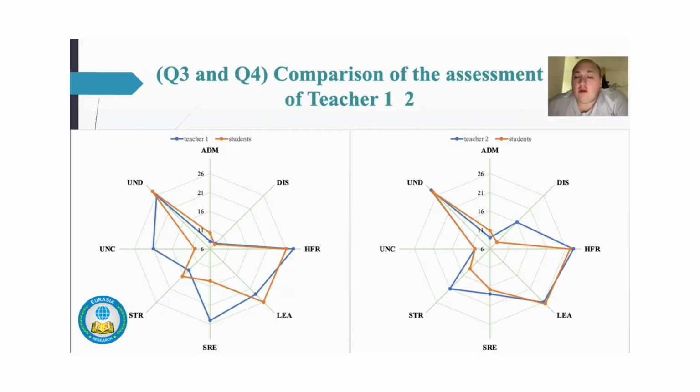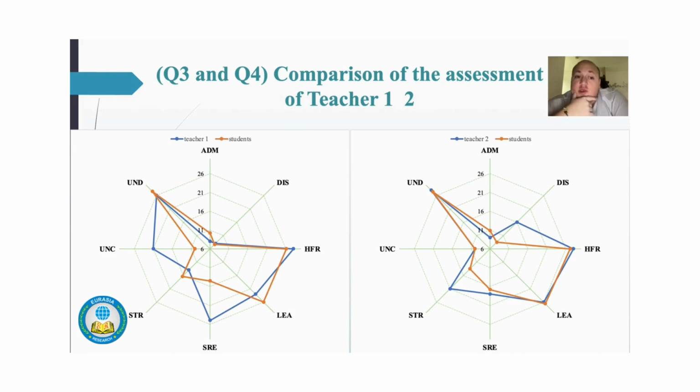For answering questions 3 and 4, we can see 2 diagrams. The first one on the left side is for teacher 1, and on the right side is for teacher 2. We can see the 8 dimensions, and with the blue line we can see the answer of the teacher, what the teacher thinks of themselves, and then by the orange line what the students think of that teacher, and we can see if there is any discrepancy or not.